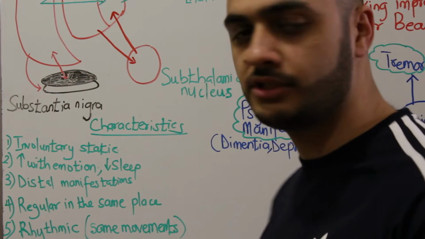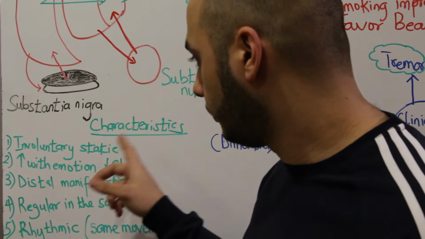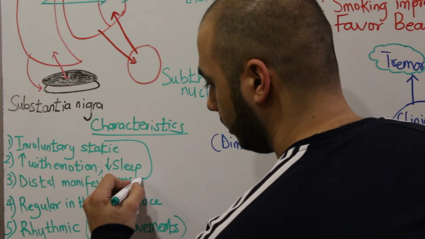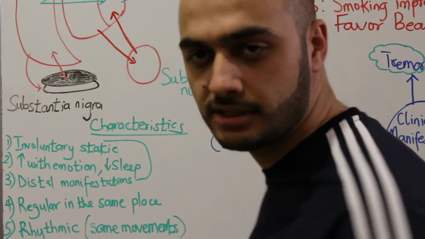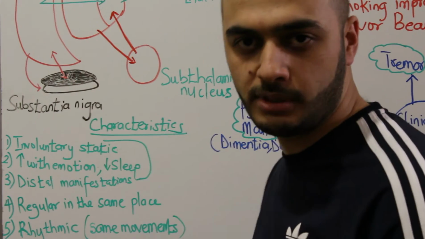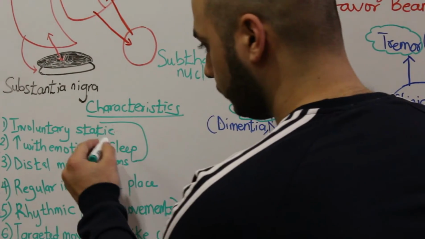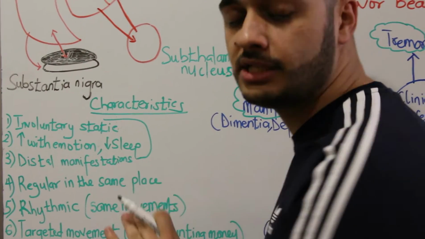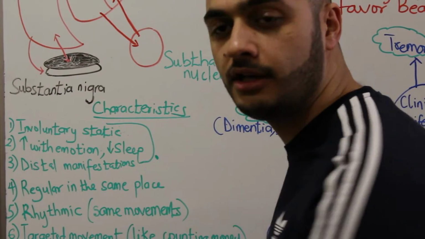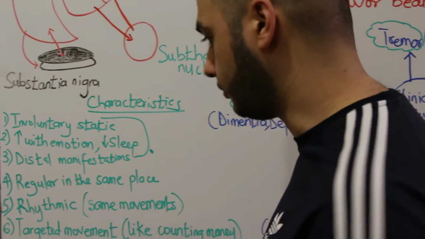That emotional expression I'll talk about later. So these first two characters are common for all extra-pyramidal diseases. But beginning from this point, from here going forward, we are talking just about the characters of Parkinson.